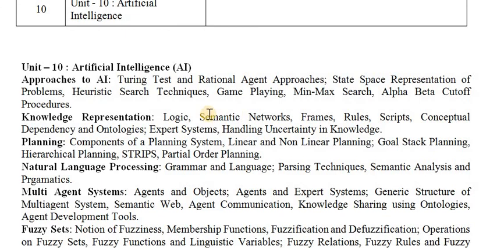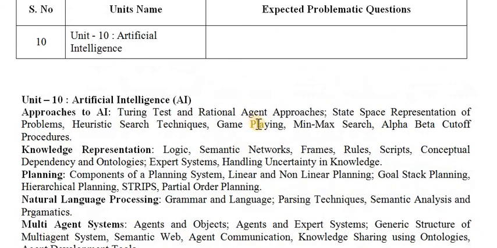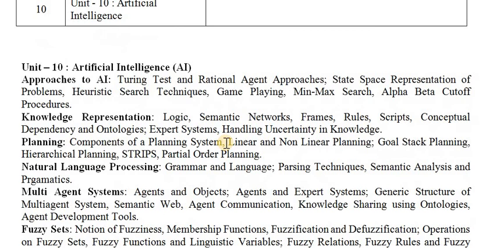After that we need to know what is called heuristic search technique, and the searching technique here is classified into uninformed search and informed search. In uninformed search, there is nothing intelligent. So like DFS, BFS, iterative deepening search, depth limited search, bidirectional search.